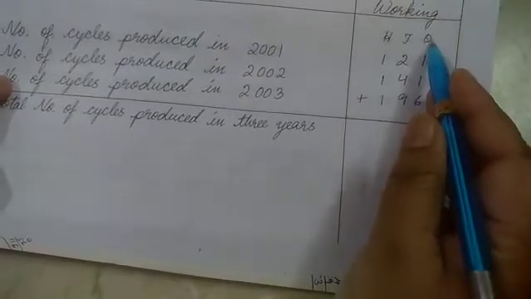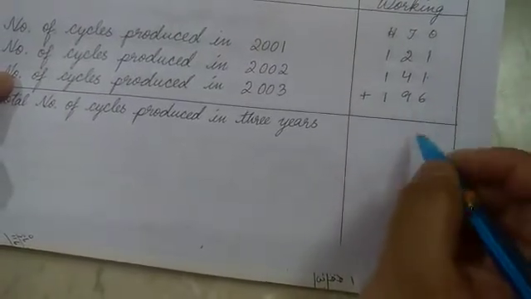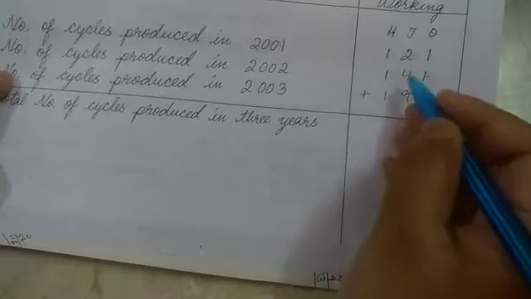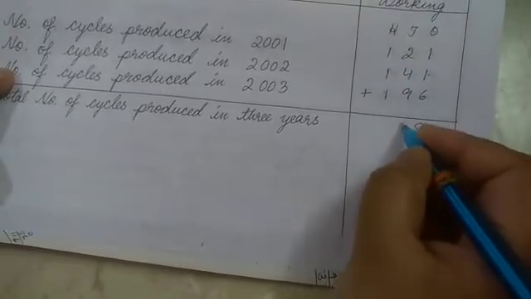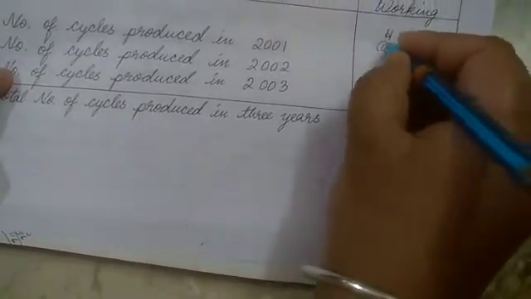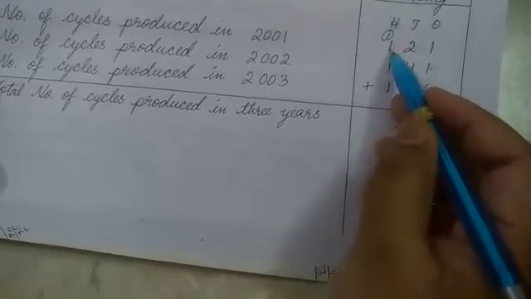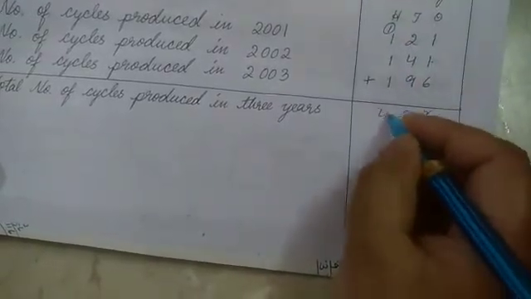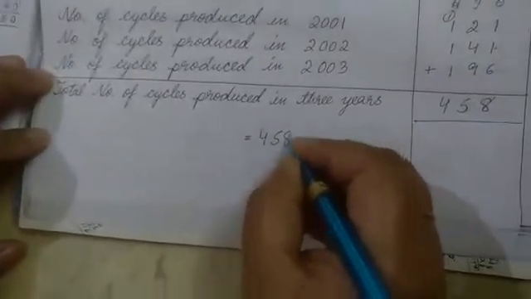Now we have to add them. So it is 3 under 1's place. 1 plus 1 is 2, 2 plus 6 it is 8, 2 plus 4 is 6, 6 plus 9 it is 15. So 5 here, carry 1 under 100 place. 1 plus 1 is 2, 2 plus 1 is 3, plus 1 it is 4. So you have got 458 cycles.